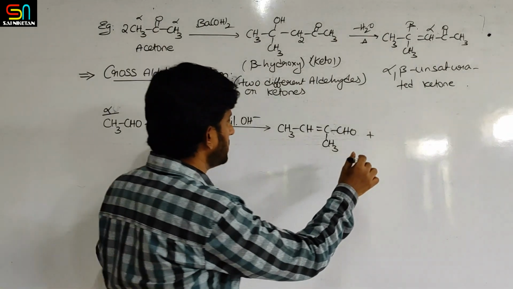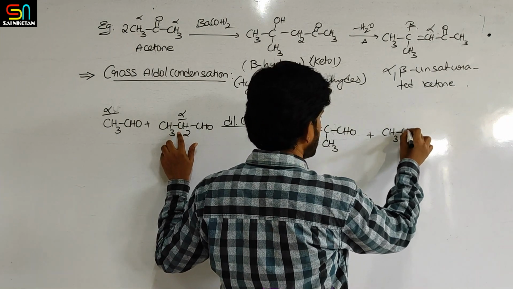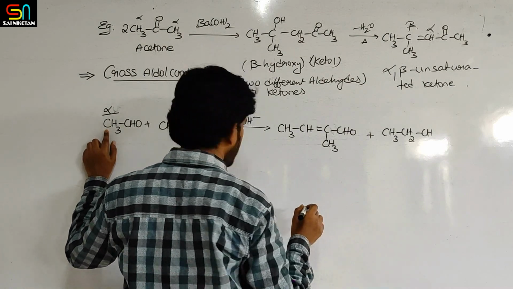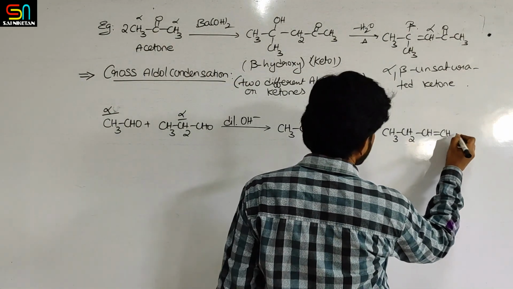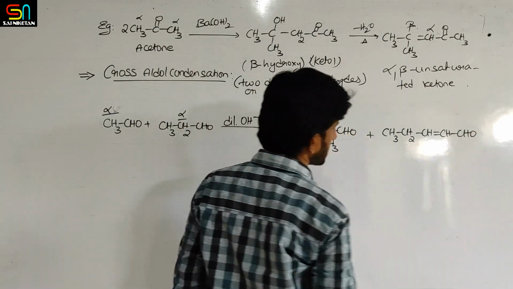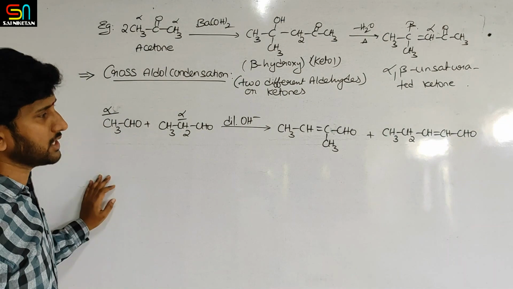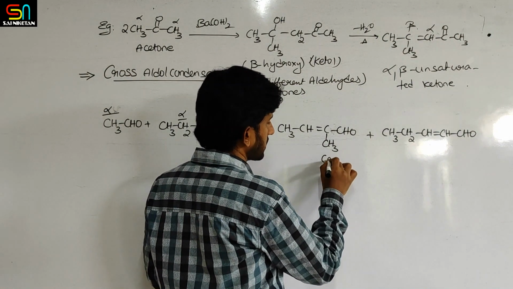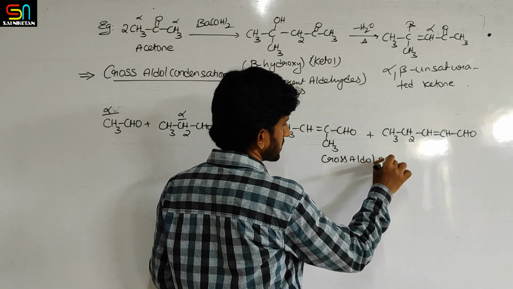So at that time, the product obtained, I write this first, CH3, CH2, CH, this oxygen and these alpha protons, so double bond, CH, CHO. These are the two different cross products which are obtained.